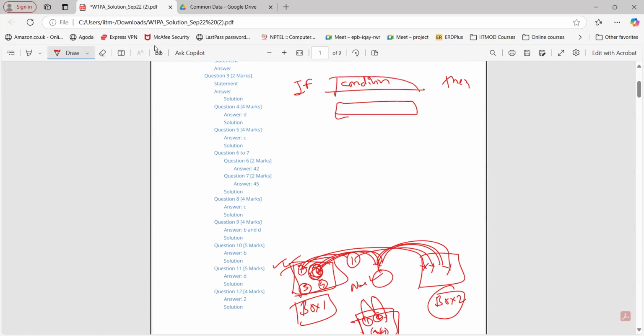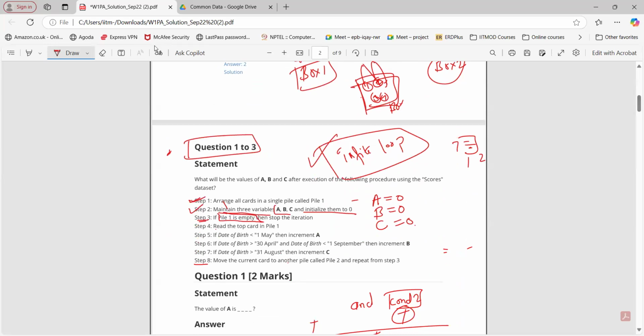Unless this condition becomes true, we are not going to the then side. If that condition is false, simply go to the next step. But if that condition becomes true, only then do we execute this thing. This is how an if condition works. So, is pile 1 empty? No, that is not true. So go to step 4.